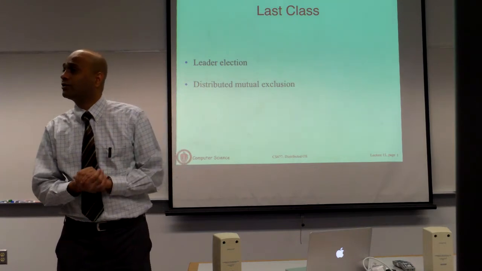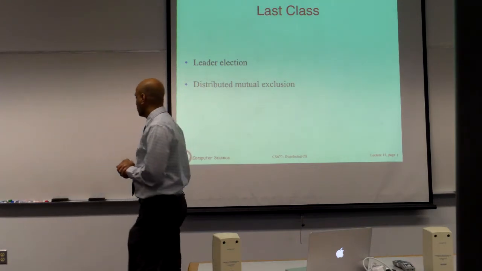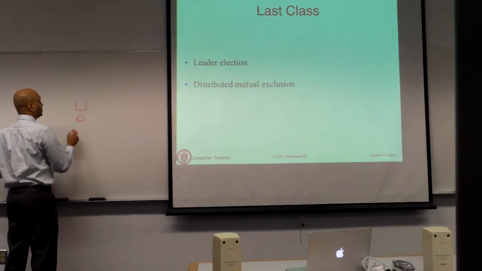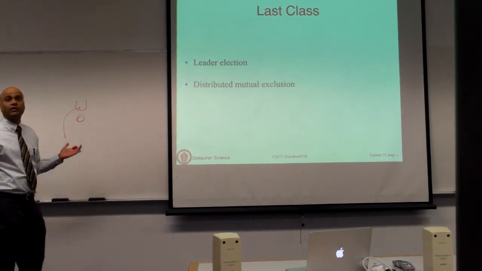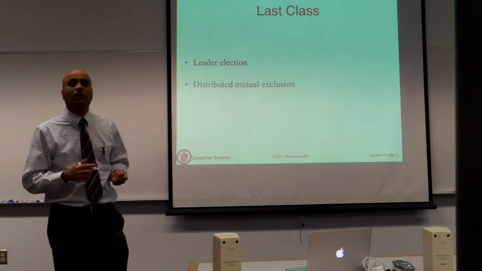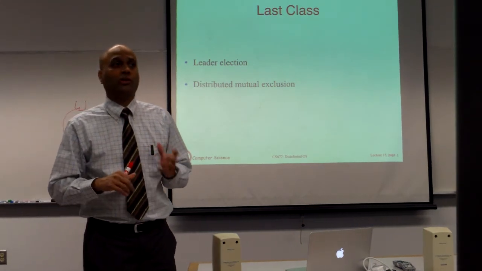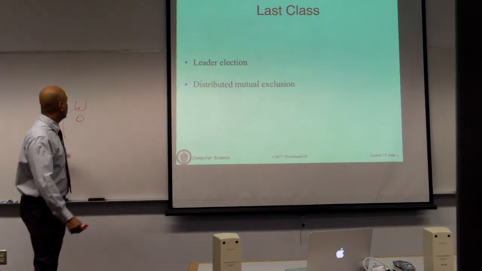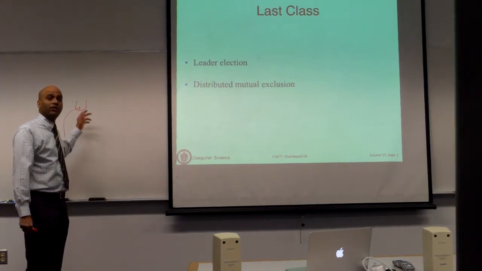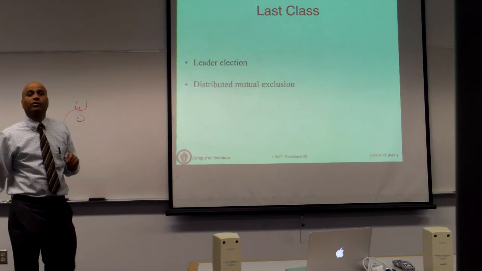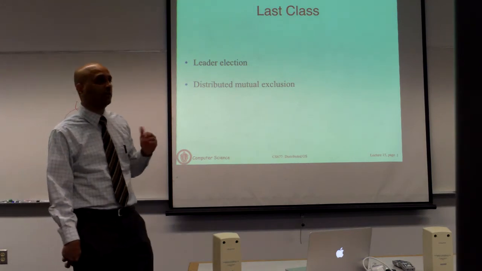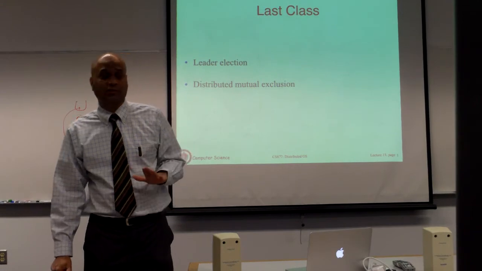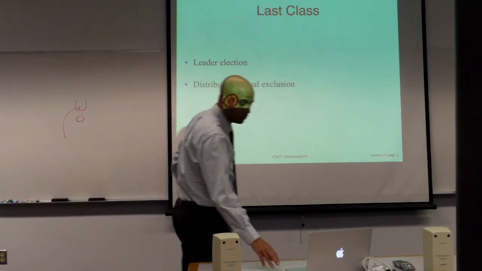And we looked at a centralized approach, where you had a coordinator process. You send a lock request to the coordinator, and it decides, based on which request came and what the lock state is, who gets the lock. Then processes have to go back to the coordinator and release the lock, and it looks at the queue of lock requests that have arrived in the meantime, grants the lock to the next process, and so on. That was a very straightforward centralized approach.